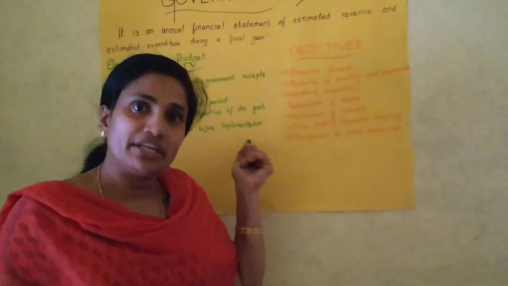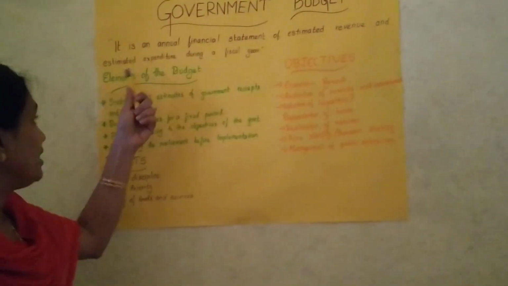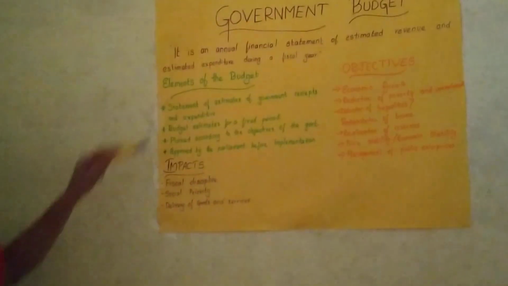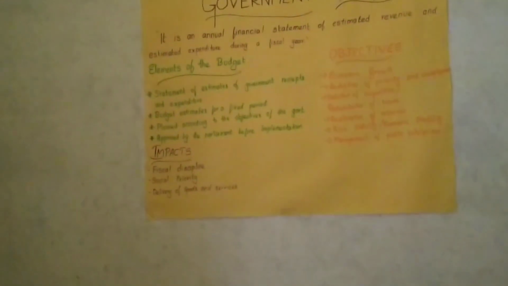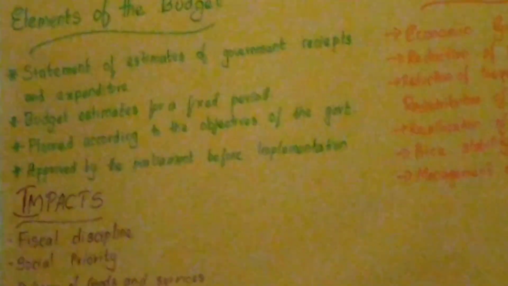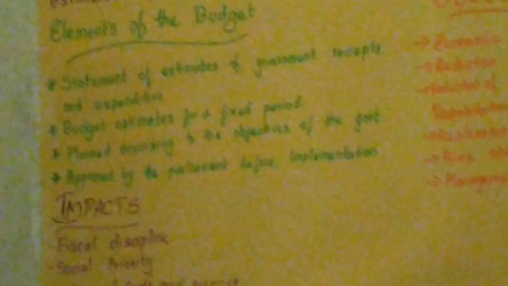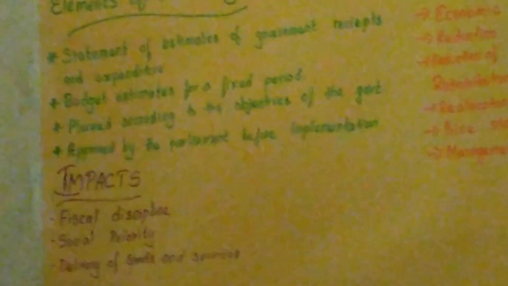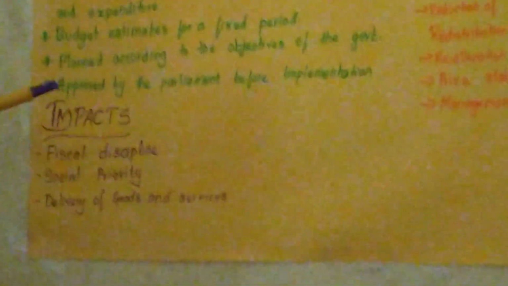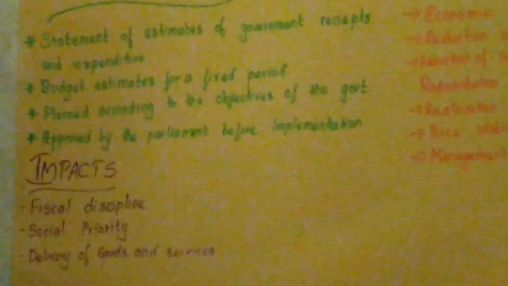So these are the various elements of the budget: the statement of estimates of government receipts and expenditure, budget estimates for a fixed period, planned according to the objectives of the government, and then approved by the parliament before implementation.